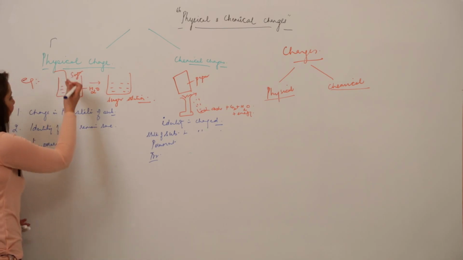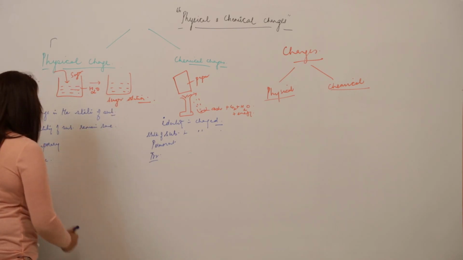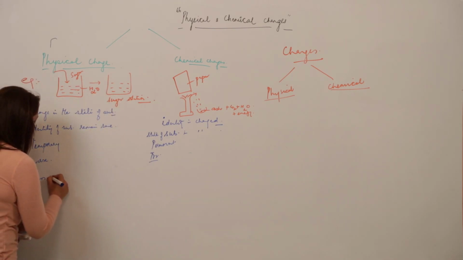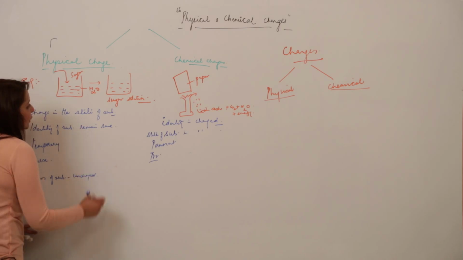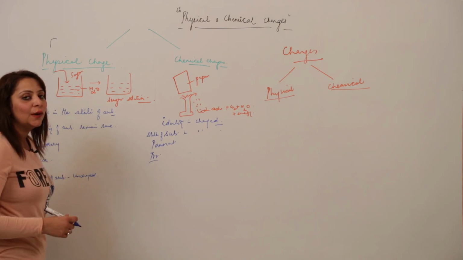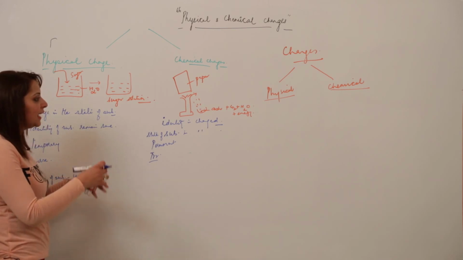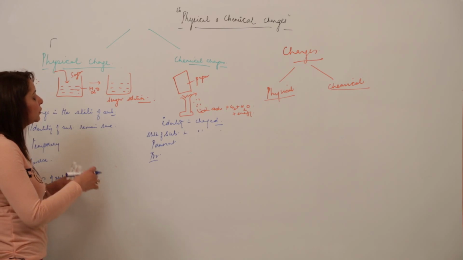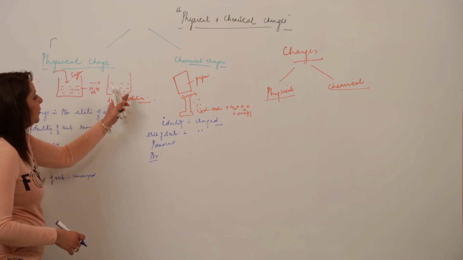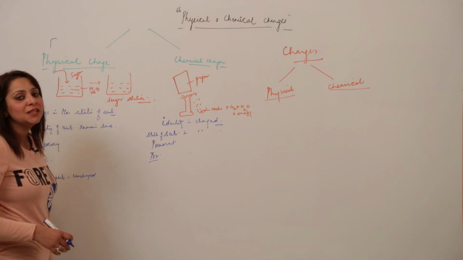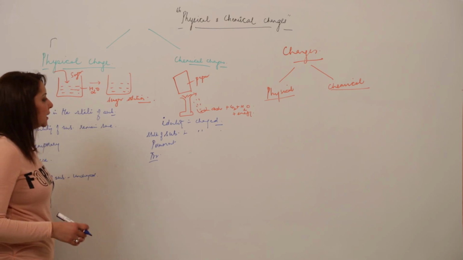Moreover, now I am taking into consideration what is happening to the mass. When we are dissolving sugar into water and getting the sugar solution, the mass of the substance remains unchanged. The amount of water you are taking and the amount of sugar you are adding, the total mass when they are just added is equal to the total mass when we get the sugar solution. So there is no change in the mass.